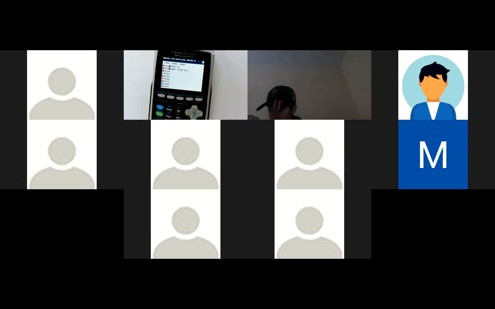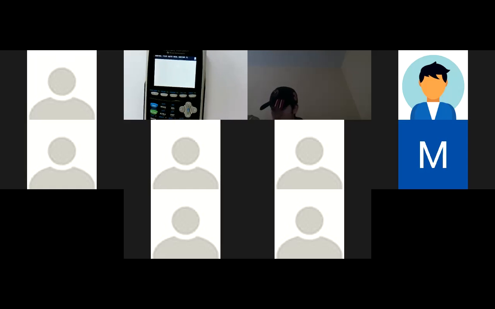So first of all, I have my velocity in my y2. Instead of graphing these right now, because I just want to find it at 2 and 4, I'm going to hit second quit so that I go to my home screen. I am going to choose the VARS button, which is to the left of the clear.